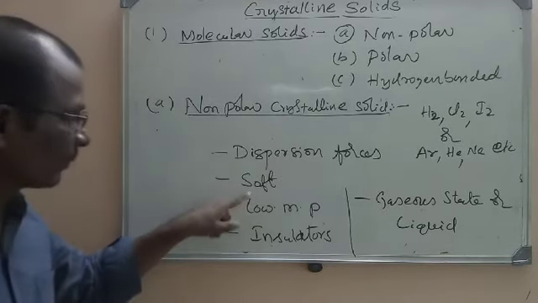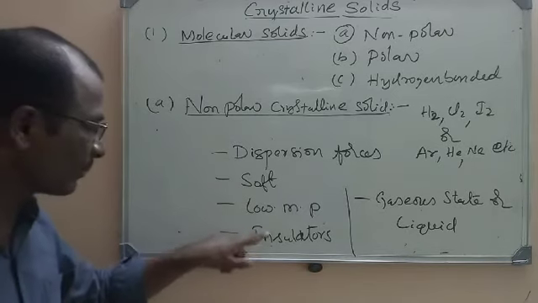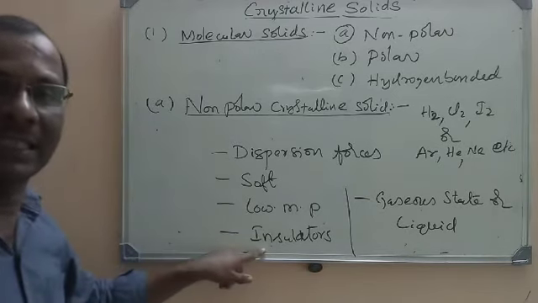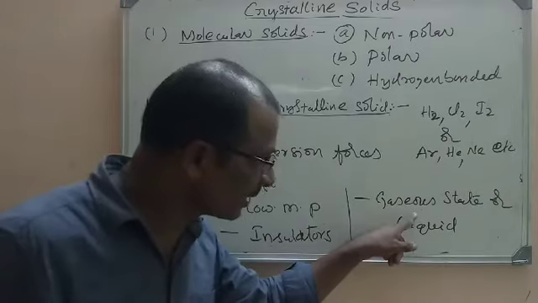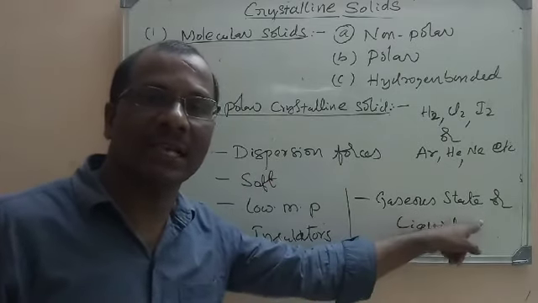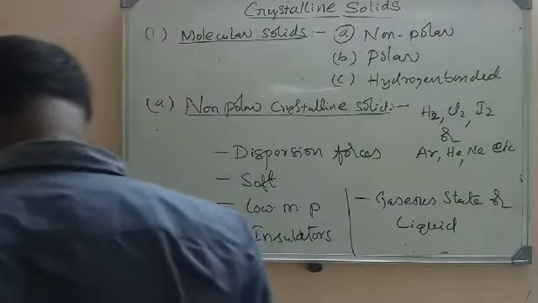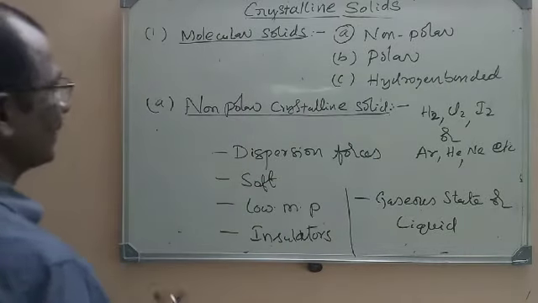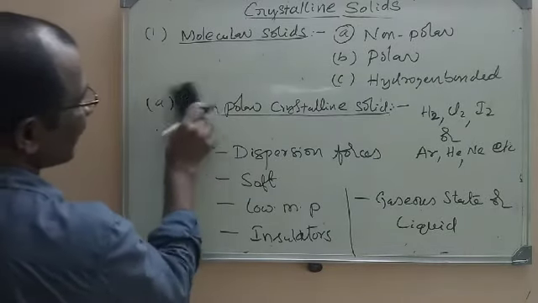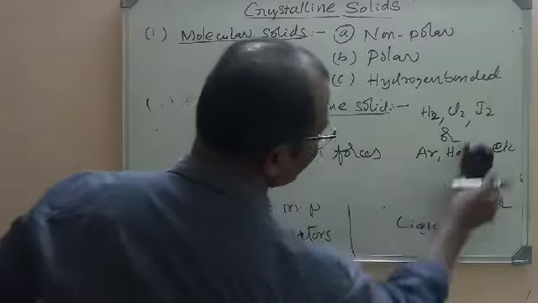They will be soft and have a very low melting point, and they are electrical insulators, and their state will be either gaseous or liquid at room temperature and pressure. Let us move to the second type of molecular crystalline solid. What is the second type of molecular crystalline solid?